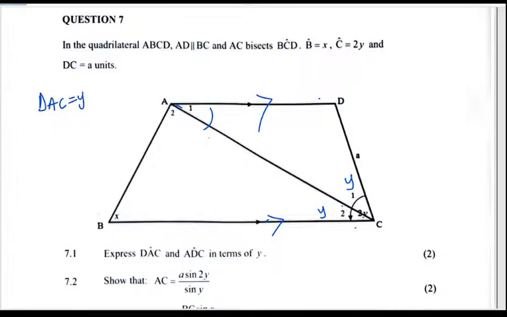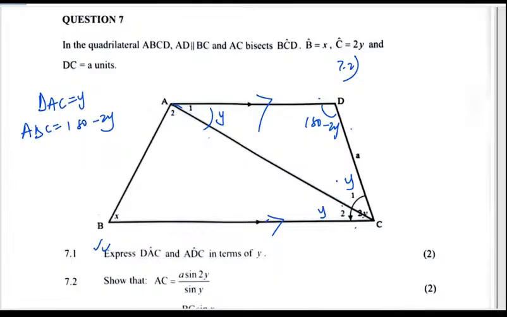So we know that DAC is going to be a Y. Why? Because those are alternate angles. And then ADC: if this is a Y and that's a Y, meaning that the ADC is going to be 180 minus 2Y, the angles in a triangle. So 180 minus 2Y.